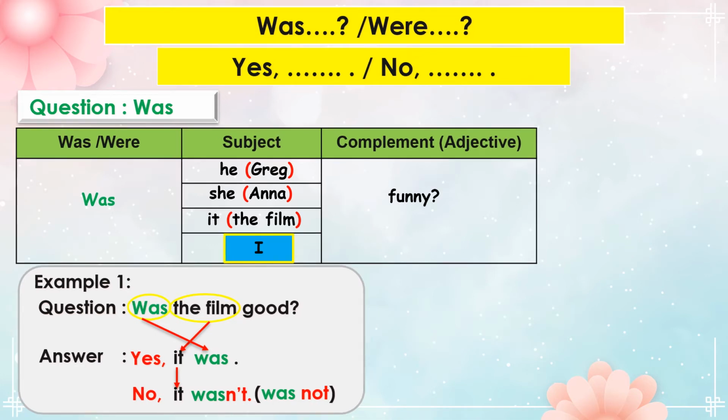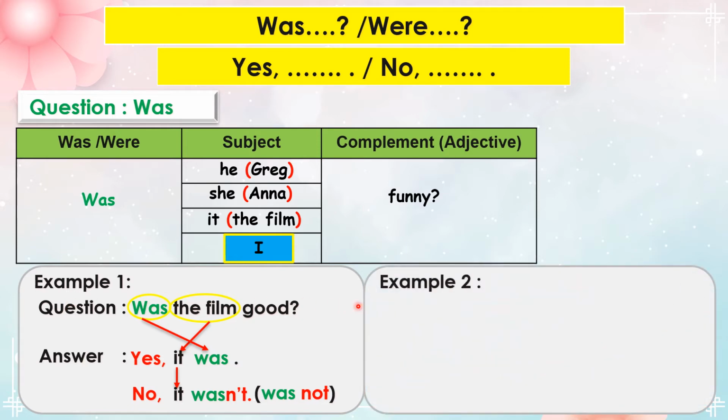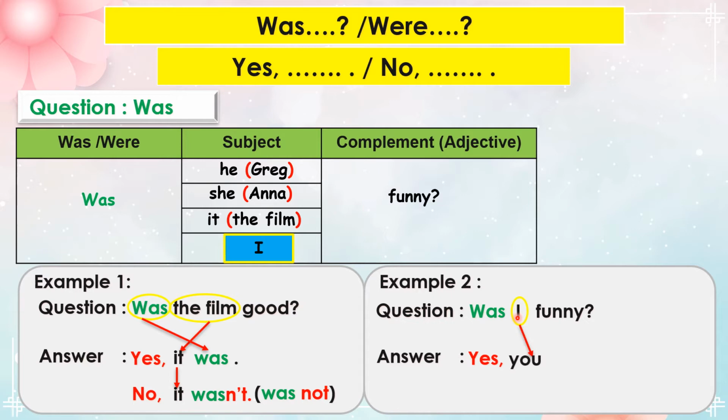Now, let's look at the special subject I. Example 2. Question. Was I funny? For positive answer, start with yes, then followed by the subject I. For special subject I, you need to change I to you. Then the be verb was.